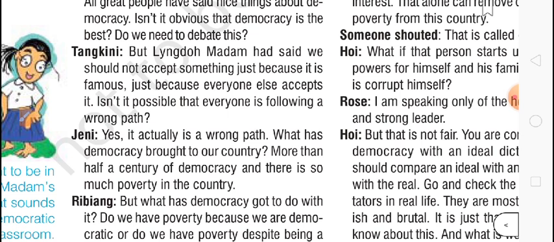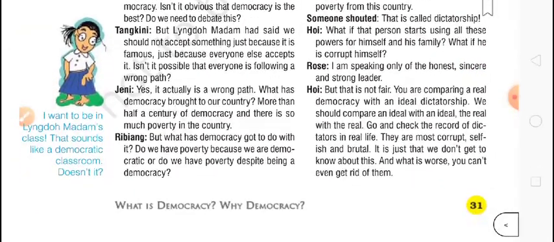What has democracy brought to our country? More than half a century of democracy, and there is so much poverty in our country. So she is raising the right question now. Naribeng also says, but what has democracy got to do with it? If the poverty is there, it is just because of the people. What is the fault of the democratic government? Do we have poverty because we are democratic, or do we have poverty despite being a democracy?